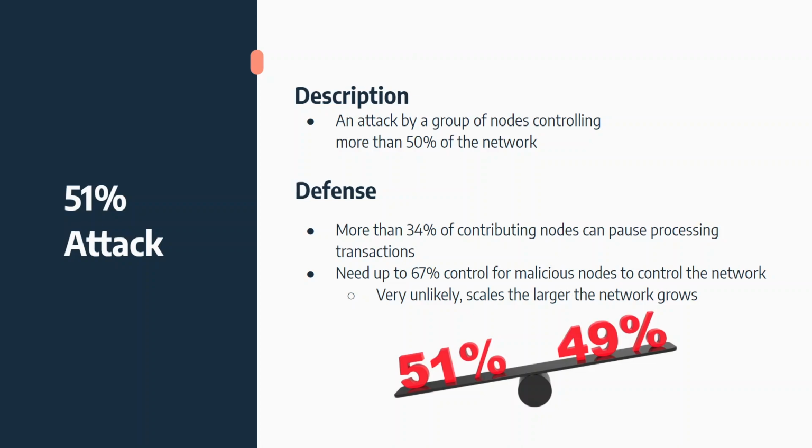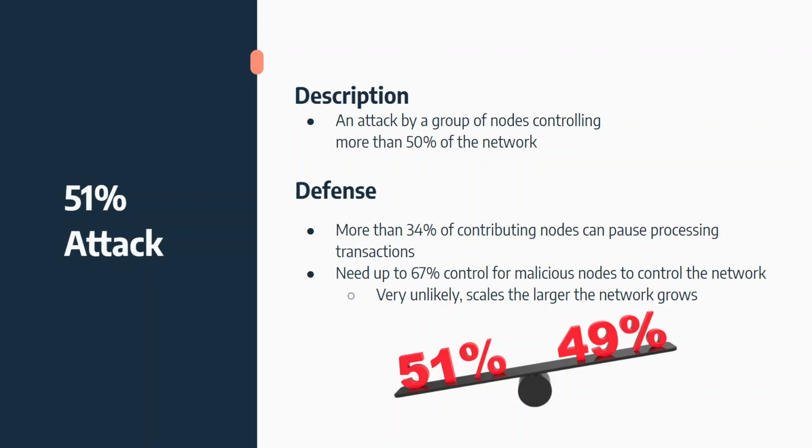In a very well-known cyber attack called the 51% attack, well known especially in proof of work, a group of nodes controlling more than 50% of the total computing power of the network can rewrite past transactions and cause a loss of assets on the blockchain.